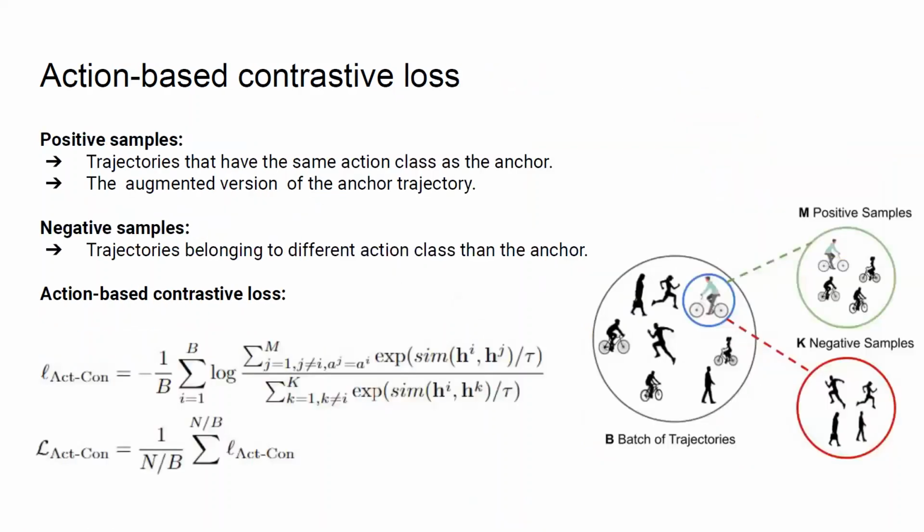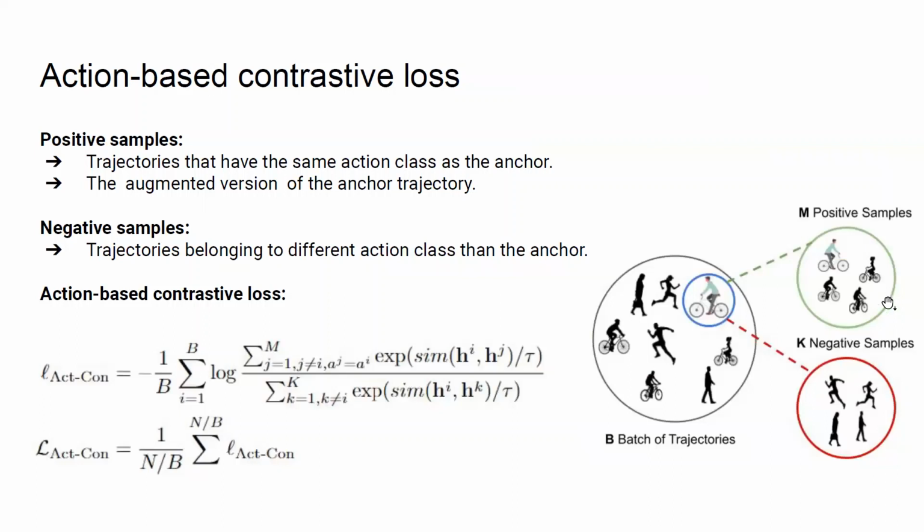Our proposed framework consists of two components. The first one is an action-based contrastive loss that is based on an action-based sampling strategy, where for each observed trajectory, called an anchor, for example, the trajectory of the biker here in this figure, we have multiple positive and negative samples. The positive samples are the trajectories that have the same action as the anchor, and the augmented version of the anchor trajectory as well. The negative samples are the trajectories that belong to a different action class than the anchor.